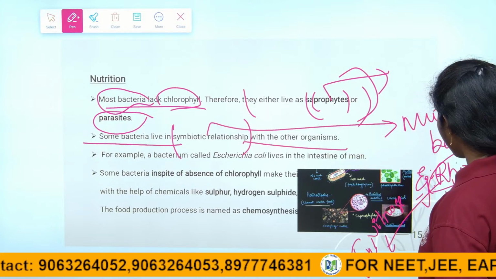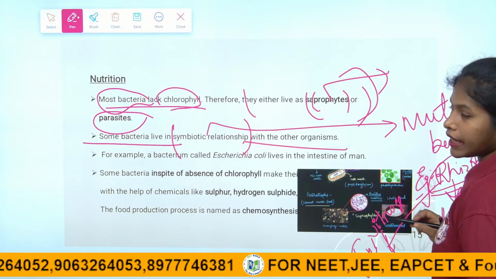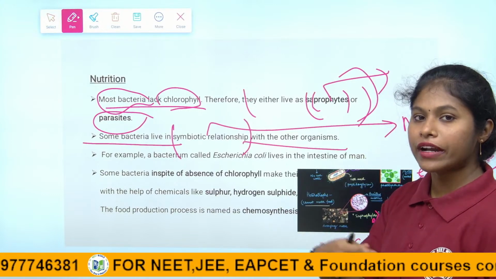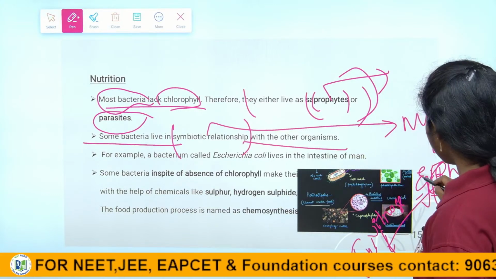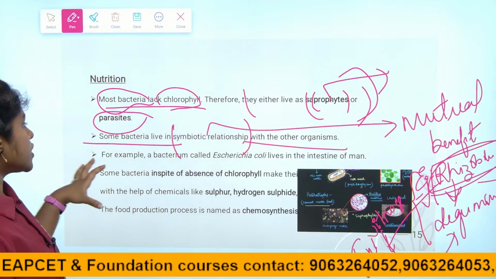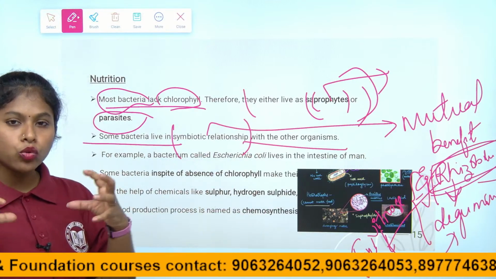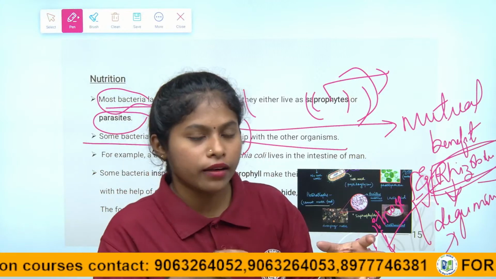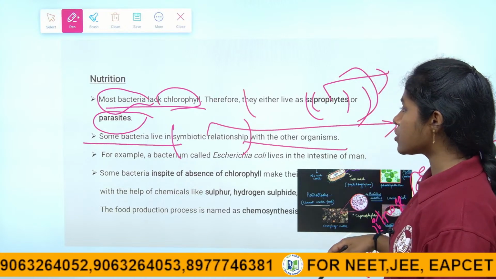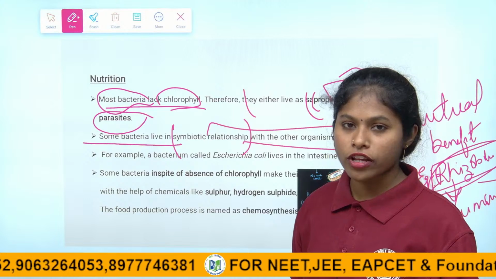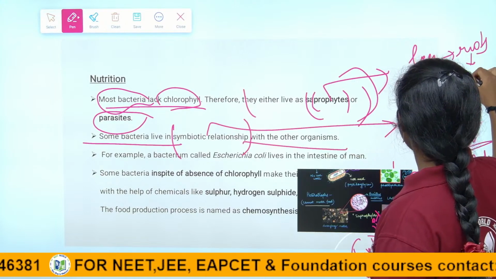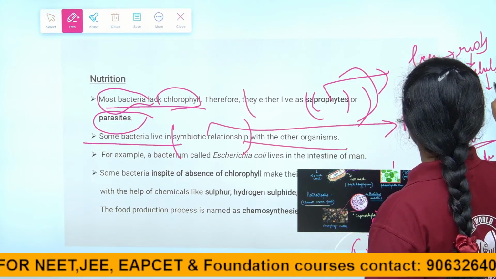And the nitrogen is utilized by the leguminous plant, and for food and shelter the bacteria depend on the plant, right children? They are mutually benefited. The plant benefits, the bacteria also benefit. That relationship we call a symbiotic relationship. The involved organisms both benefit. The best example we already studied in crop production and management. Leguminous plants have nodules on their roots. In those root nodules, the bacteria called rhizobium is present.